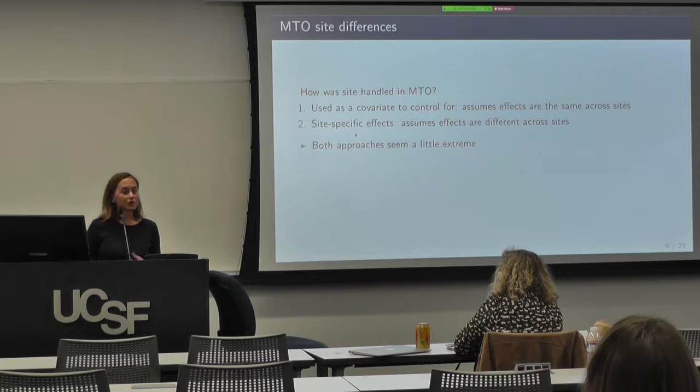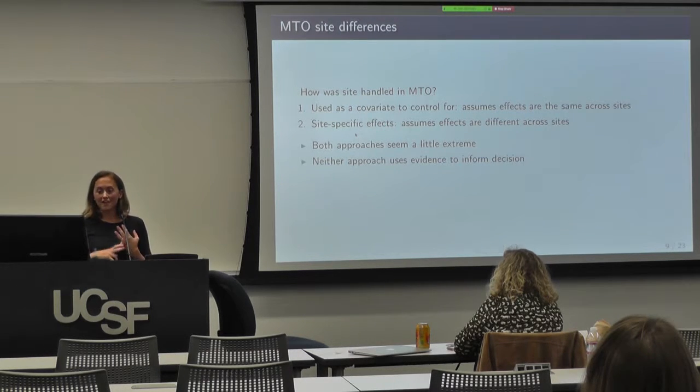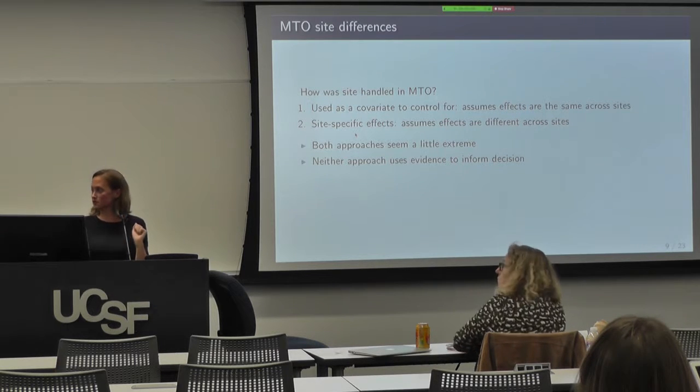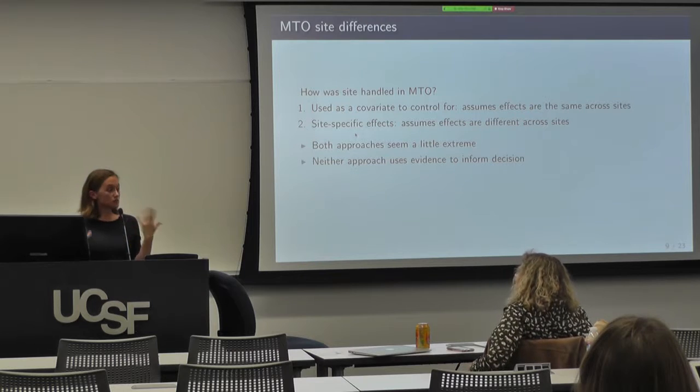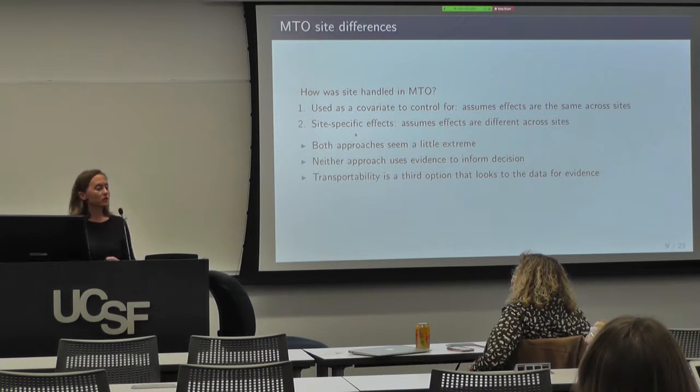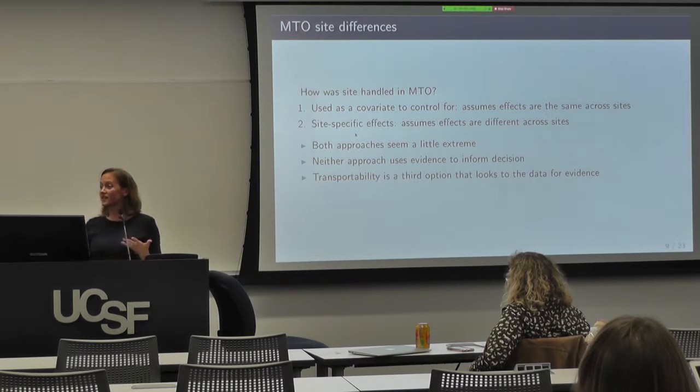Now both approaches seem pretty extreme to me. Moreover, neither is using evidence to inform decisions. As a reminder, for the two approaches, one assumes the same effects in all the cities, the other assumes different effects in all the cities. And it's really based on the investigator's opinion. Does the investigator think the effects should be all the same, or does the investigator think that they should all be different? So I think transportability is a third option that might offer some middle ground and might actually allow us to use the data as evidence for making a decision like this.